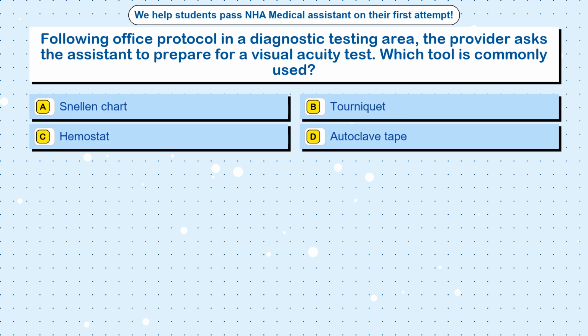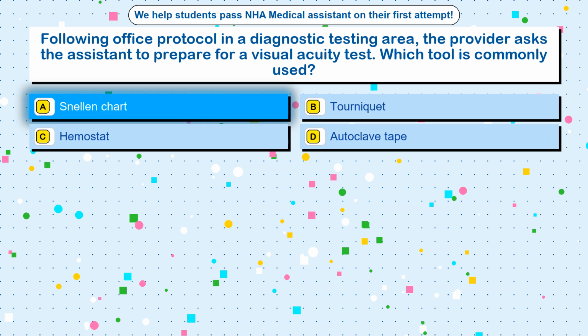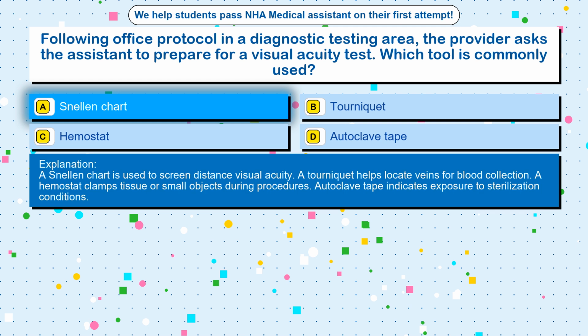Question 79. Following office protocol in a diagnostic testing area, the provider asks the assistant to prepare for a visual acuity test. Which tool is commonly used? Option A. Snellen chart. Option B. Tourniquet. Option C. Hemostat. Option D. Autoclave tape. The correct answer is option A. Snellen chart. A Snellen chart is used to screen distance visual acuity.